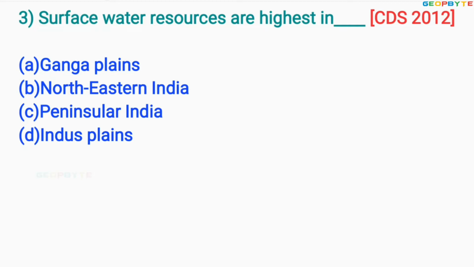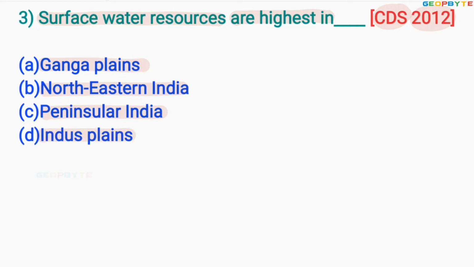The third one, asked in 2012 for CDS, like this. Surface water resources are highest in option A Ganga Plains, option B northeastern India, option C peninsular India, option D Indus Plains.